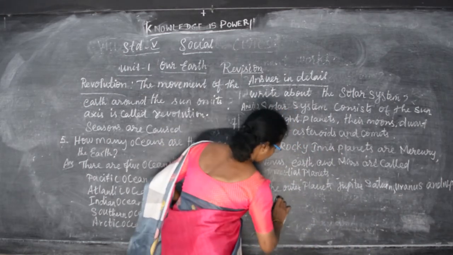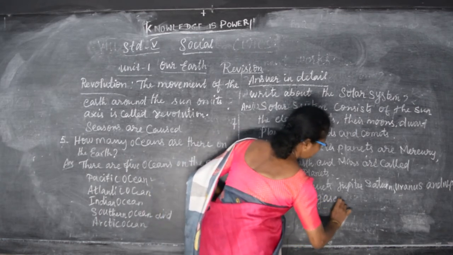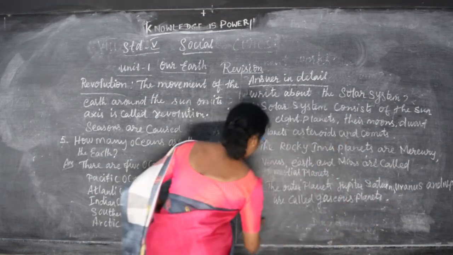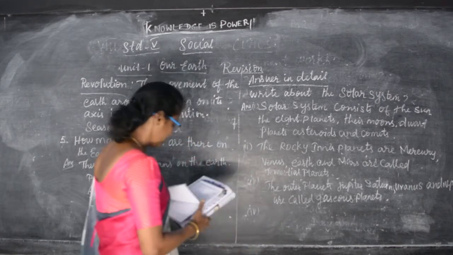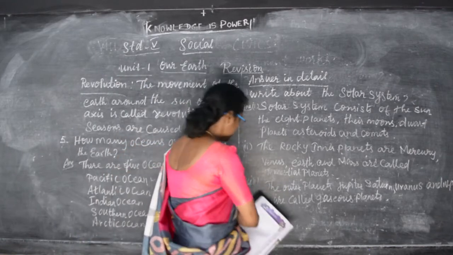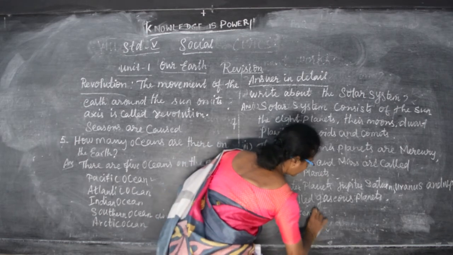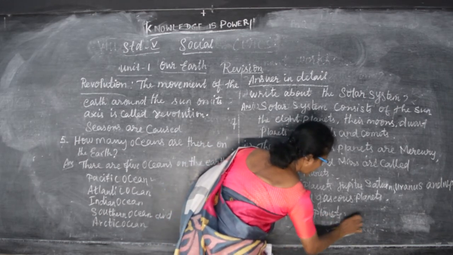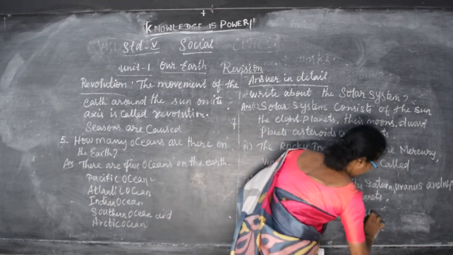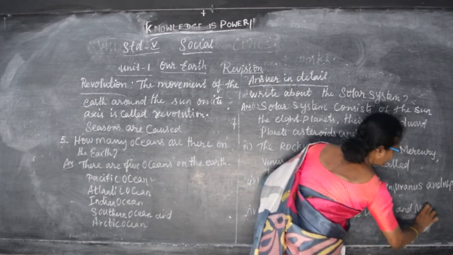These planets are called gaseous planets. And the next one is, the frozen planets are Uranus and Neptune. So this is the detailed answer for you children.